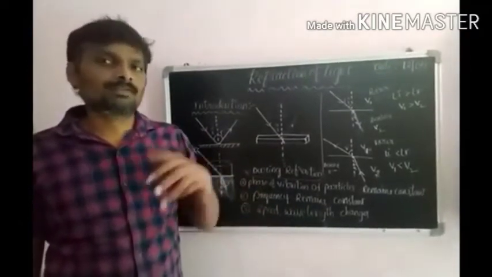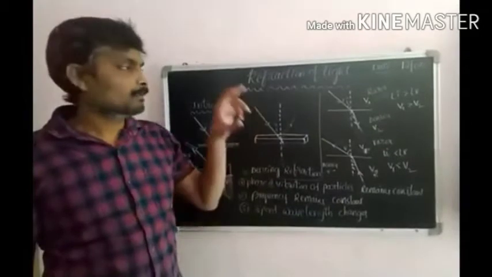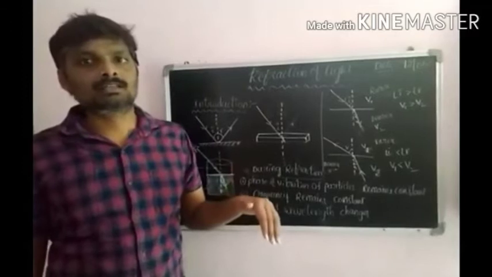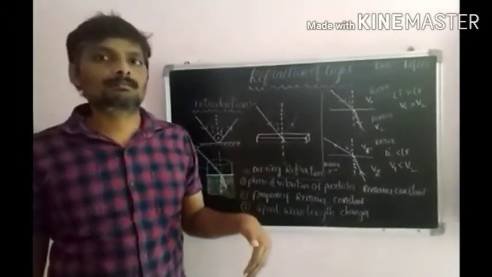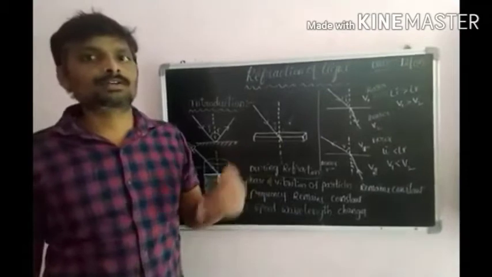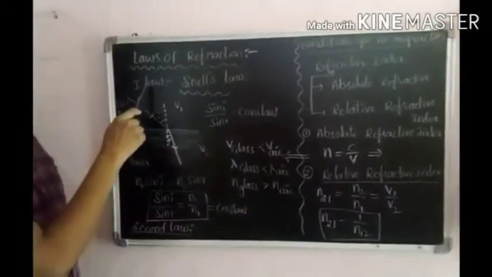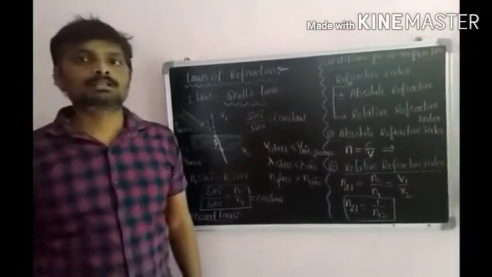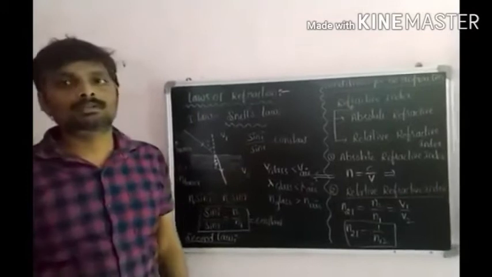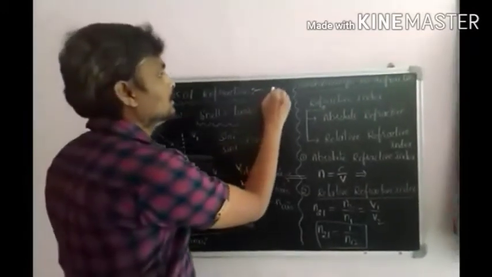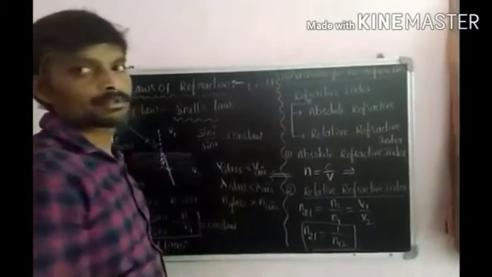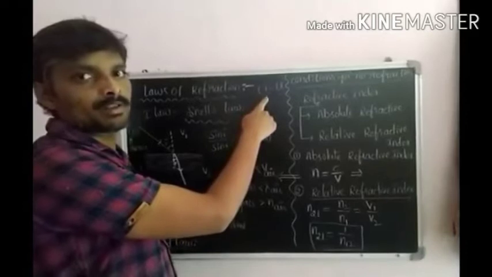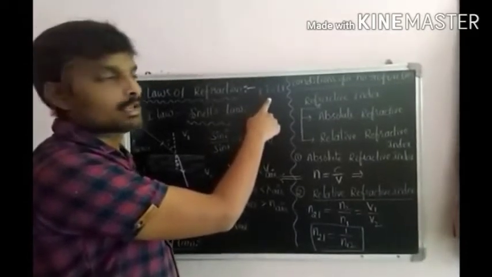Why the refraction occurred means because of two conditions we observe: when light ray travels from one medium to another medium, and second one is the speed of the light changes. Due to that refraction, now we are going to learn laws of refraction. Already we discussed in previous topic laws of reflection. In laws of reflection, angle of incidence is equal to angle of reflection. Incident ray, reflected ray, and normal at the point of incidence, all lie in the same plane.